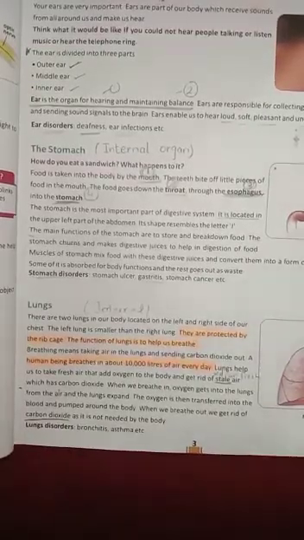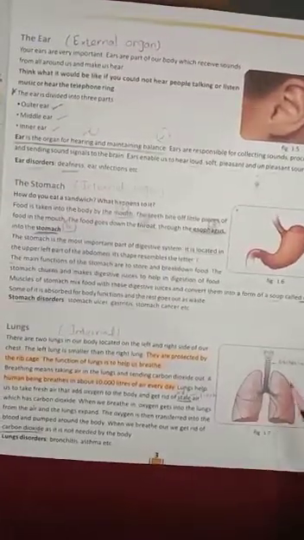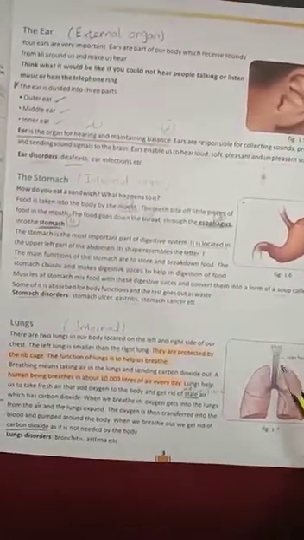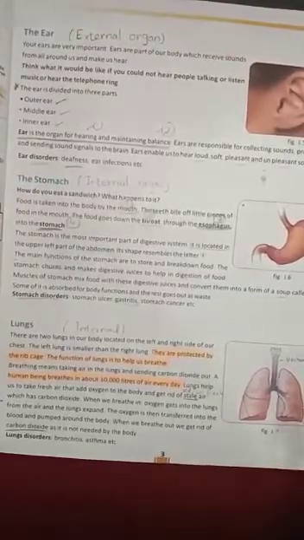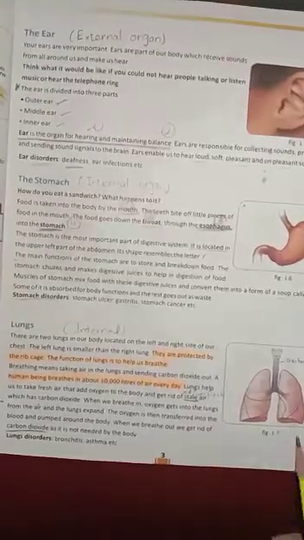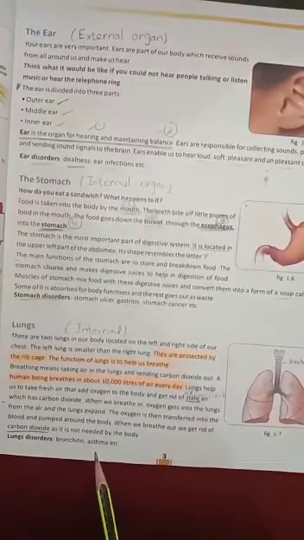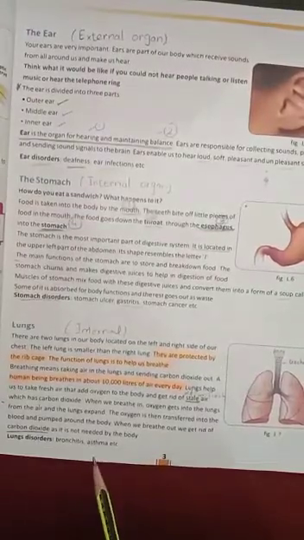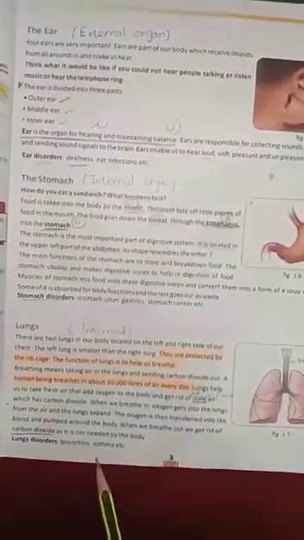You can see from this diagram, here we have two bronchioles, and you can see there is a trachea. Trachea means windpipe. And the disease that we have in our lungs is bronchitis. And then asthma. Asthma means a problem in our breathing process. So these two are the disorders of the lungs.